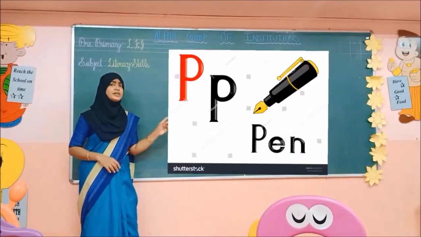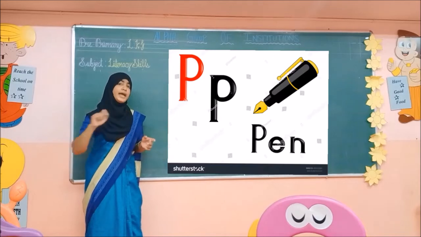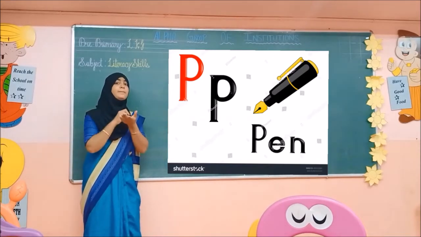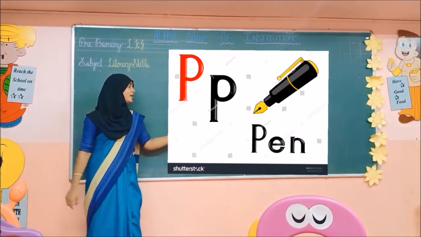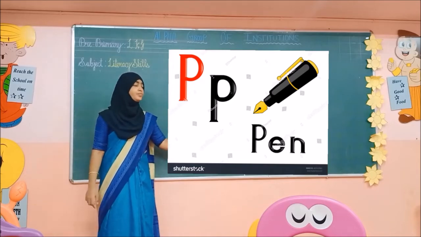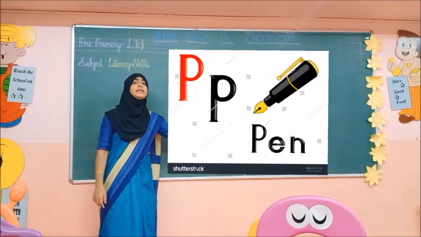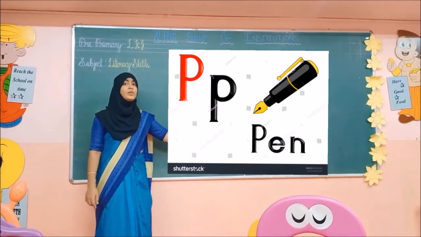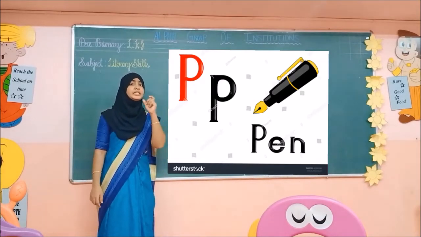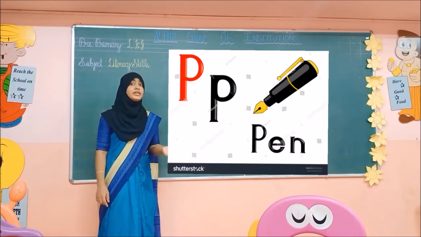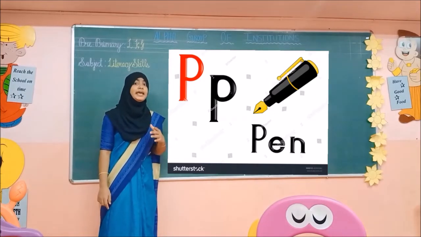Okay. See the next picture. What is this? Pen. Spell the word P-E-N. Pen. P-E-N. Pen. Now say, while we are telling, it will become E. While we are pronouncing, it will become A.